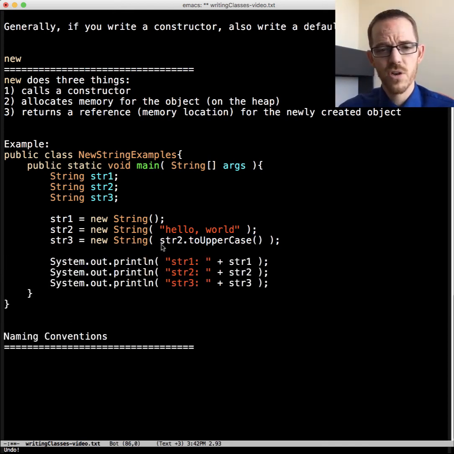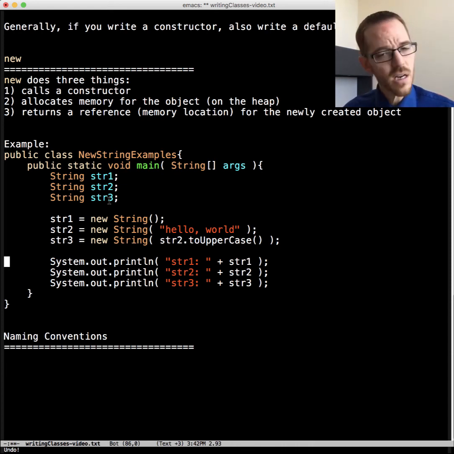And so the first one would just display nothing, and then the next one would display hello world because it didn't change it to uppercase. It would display it with lowercase h, lowercase e, and then the third one would be all uppercase letters, HELLO WORLD. And we could have combined these 3 lines with these 3 lines. We could have done that, but I was just pulling them out on their own line. Just want to make sure you knew that.